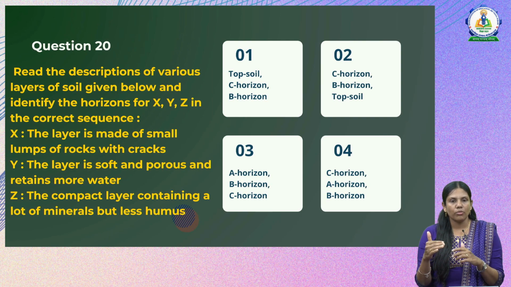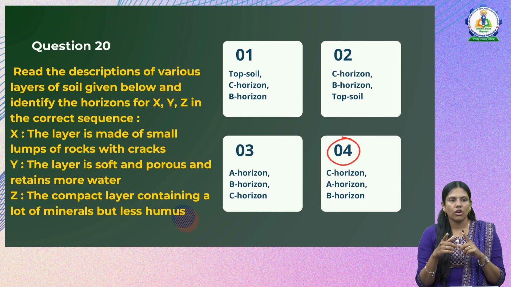And now if you see the options, only 2 and 4 are having first as C horizon, 1 and 3 will be ruled out. The next one is the layer is soft and porous and retains more water, that is more likely to be horizon A. And next we see the compact layer containing a lot of minerals but less humus. So if it is more humus, then we can say A, but they are mentioning it as less humus, so it must be horizon B. Now we will check X is C, Y is A and Z is B. And if we see the options 2 and 4, the 4 will be the correct answer.